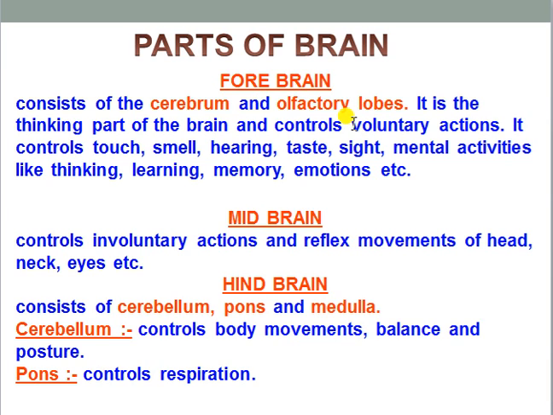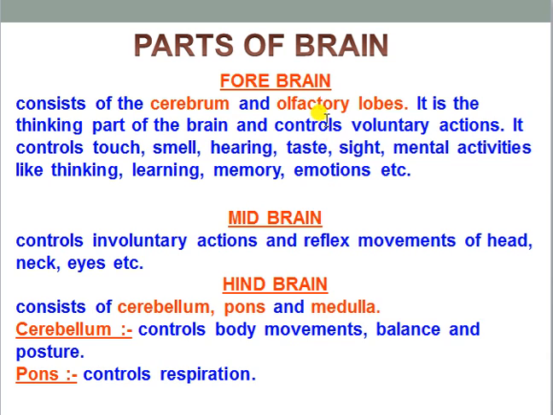Again I am repeating, if you want to write, you can write it. Forebrain is subdivided into two parts, telencephalon, diencephalon. Telencephalon is made up of cerebrum and olfactory lobe, and diencephalon is made up of thalamus and hypothalamus. Okay, so here mainly cerebrum and olfactory lobe it is written because these are the parts within the part that is telencephalon. There is next part also present, that is diencephalon.